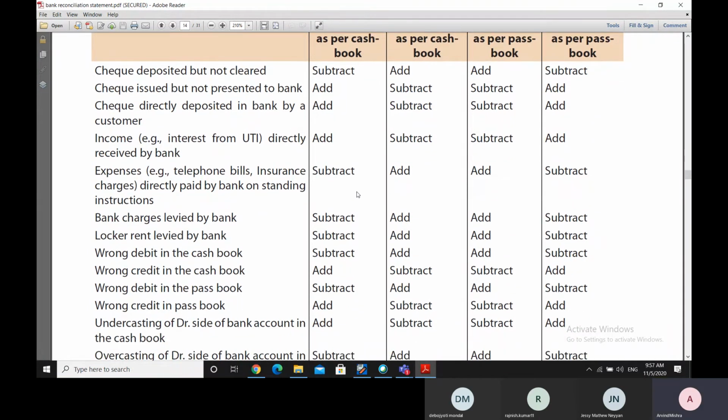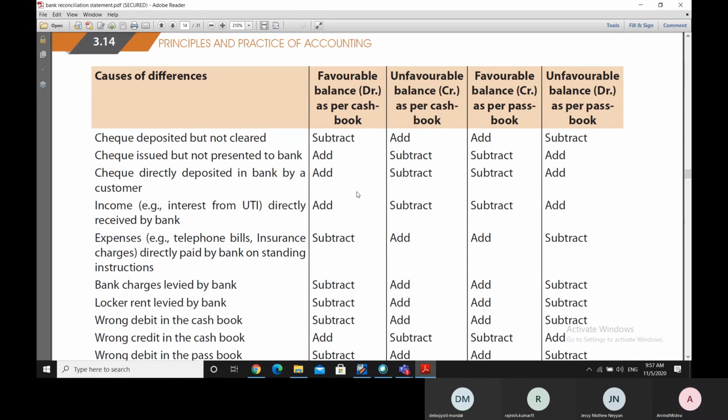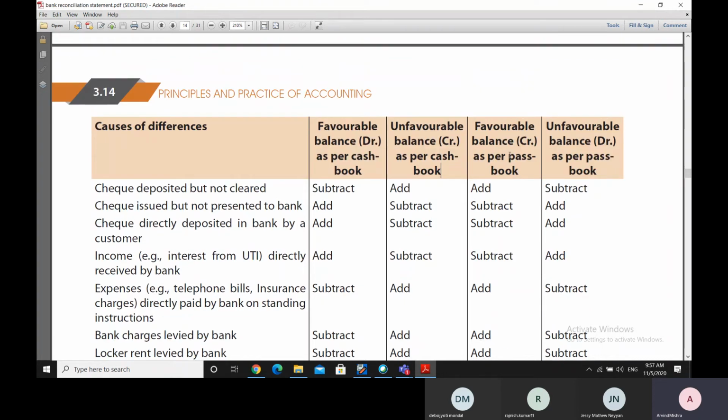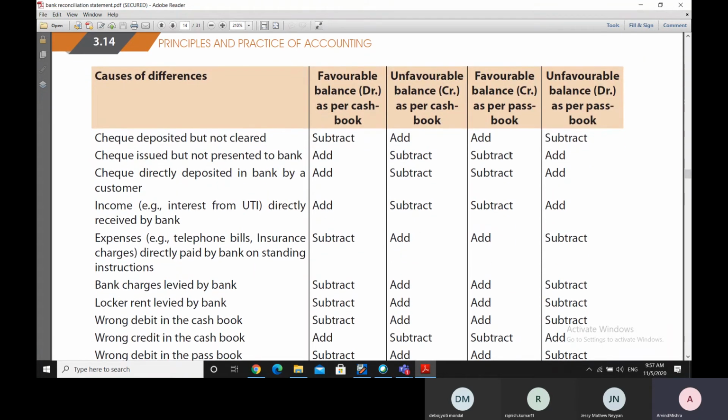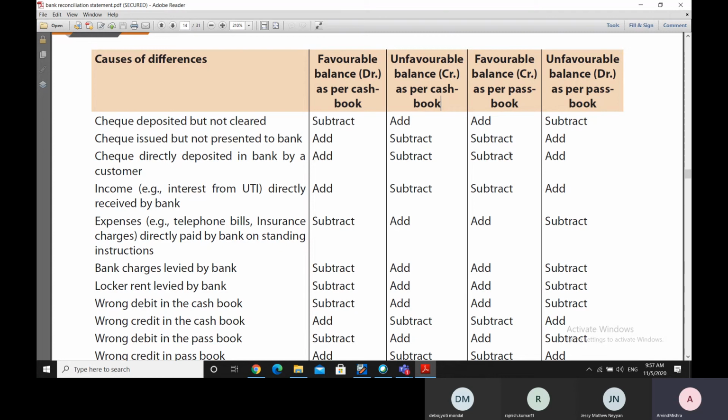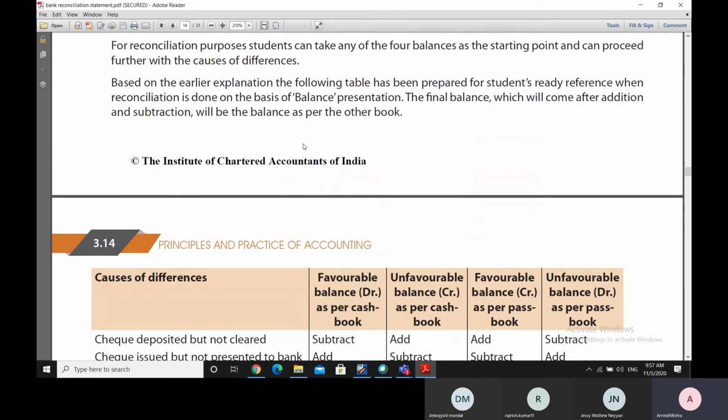But this table is there for ready reference, that if the cause of difference is what is given here on the left hand side column, and there is a favorable balance as per the cash book, then you have to subtract. And if there is unfavorable balance as per cash book, you have to add. If there is a favorable balance as per passbook, you have to add. An unfavorable balance as per passbook, then you have to subtract. So basically, these are the pluses and minuses that you have to do. But actually, this can be understood also very easily.